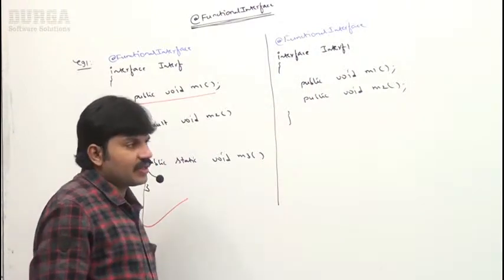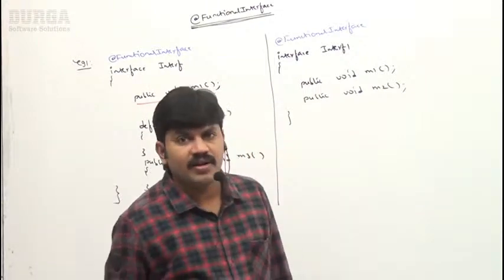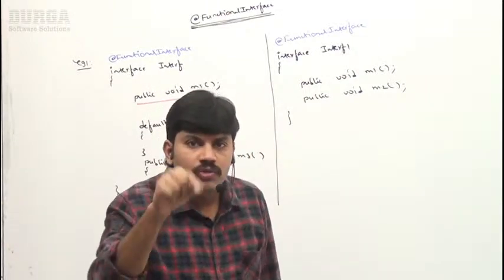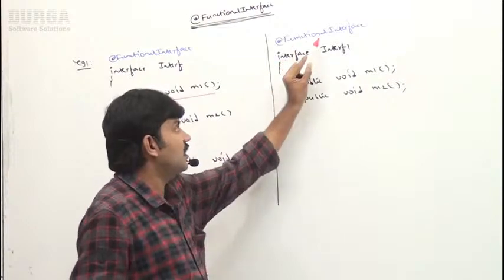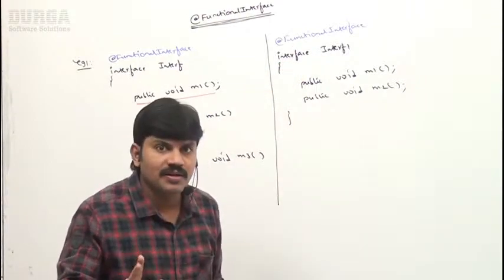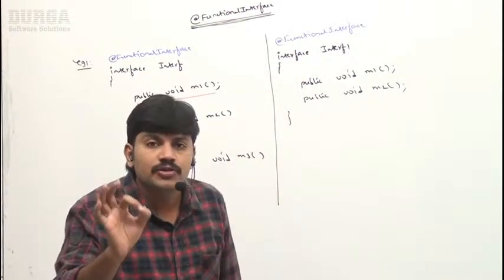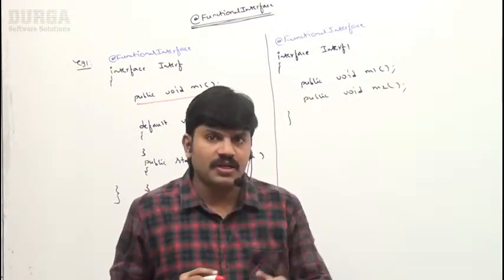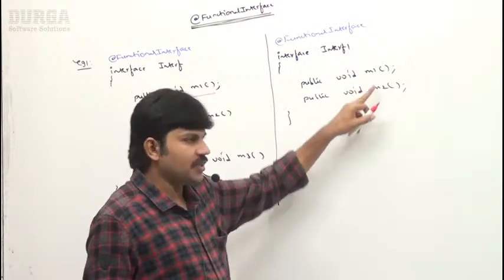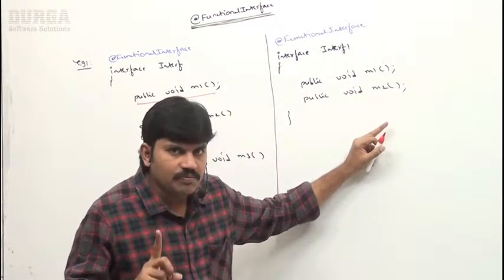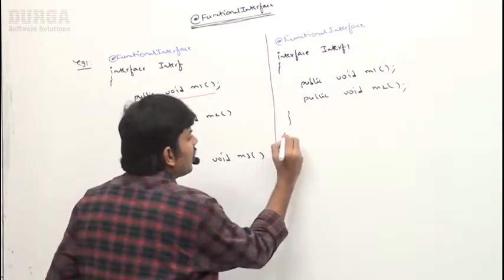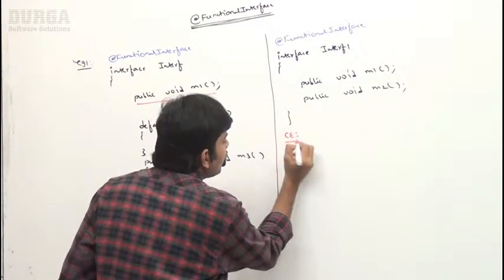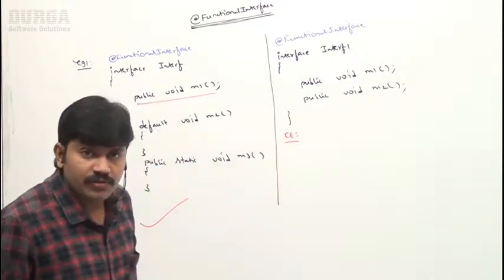If I take it like this, the compiler will object, because you declared that it is a functional interface. If it is a functional interface, compulsorily it should contain how many abstract methods? Only one abstract method. Why are you taking two abstract methods? Immediately the compiler is going to object. If you compile this code, you are going to get a compile time error.